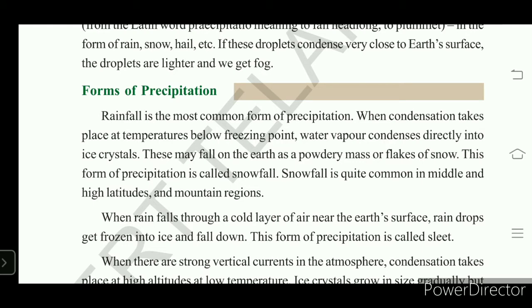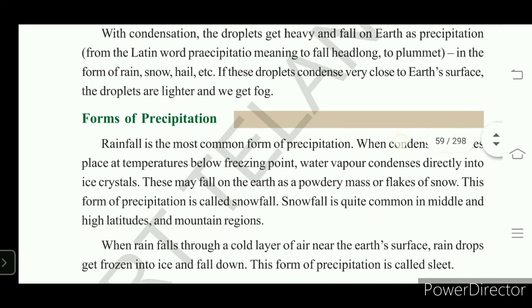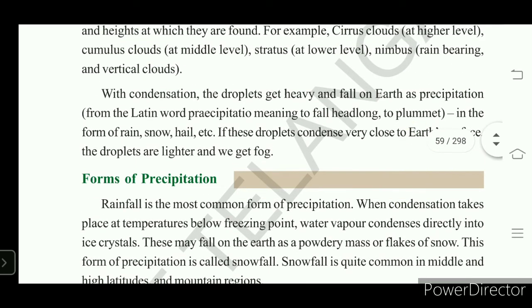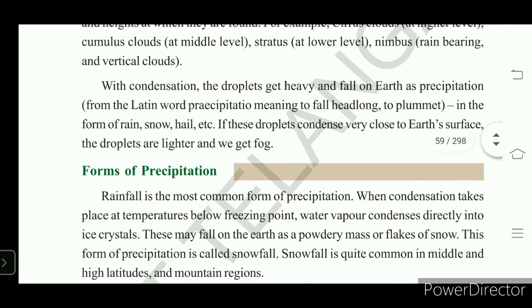At the freezing point, water vapor directly condenses into ice crystals. These may fall on the earth as a mass of snow, which is called snowfall. When the temperature decreases to below freezing point, there will be snowfall.